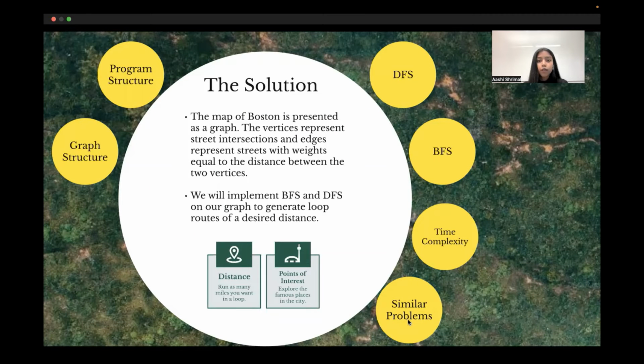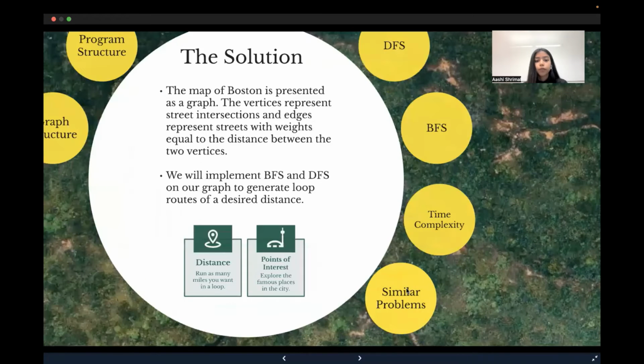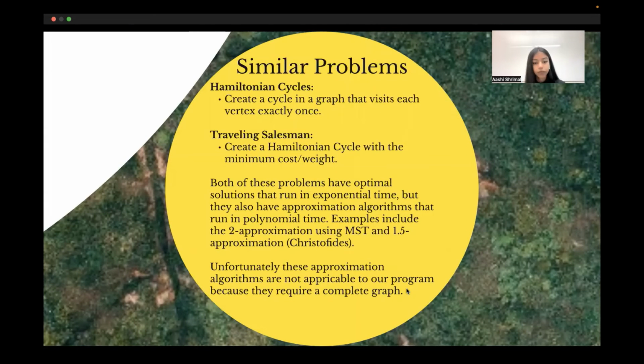Now I will talk about similar problems that we studied in this course. The two problems are the Hamiltonian cycles and the traveling salesman problem. As we know, a Hamiltonian path is a set of edges that visits all the vertices such that no one edge is being traversed twice. Similarly, the traveling salesman problem is a variation of the Hamiltonian cycle, but the edges in the graph are weighted and the cycle with the minimum weight is chosen.